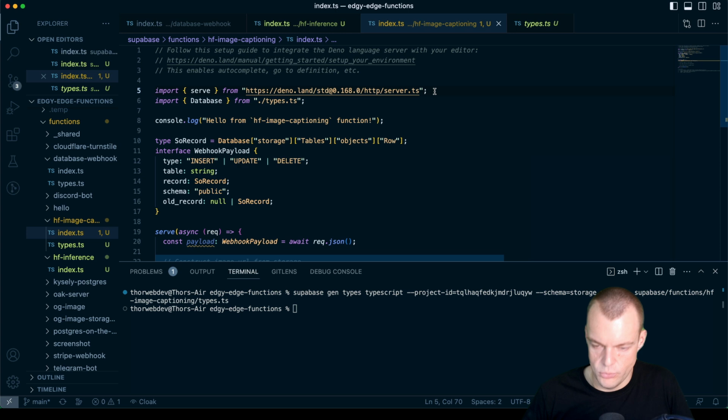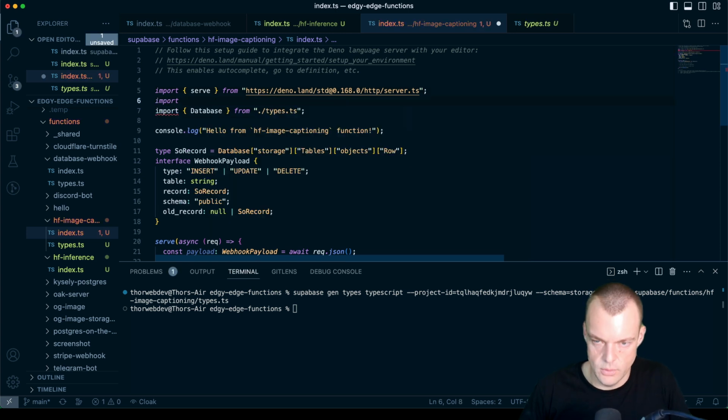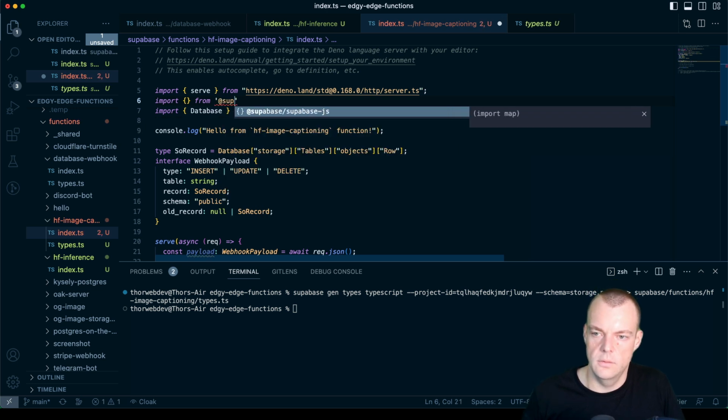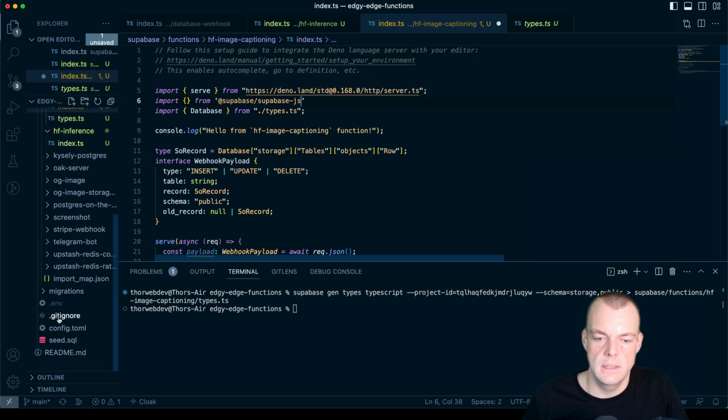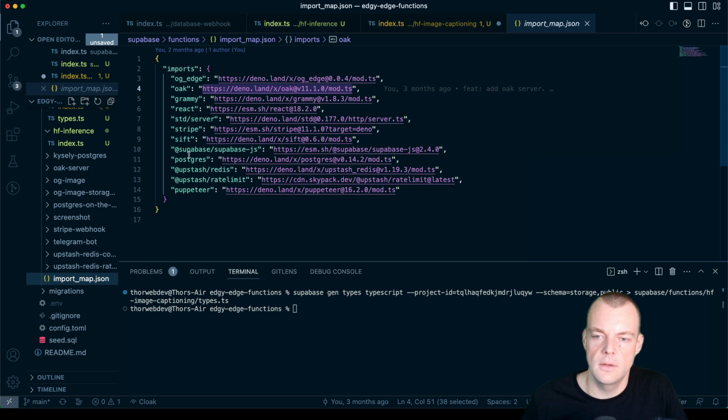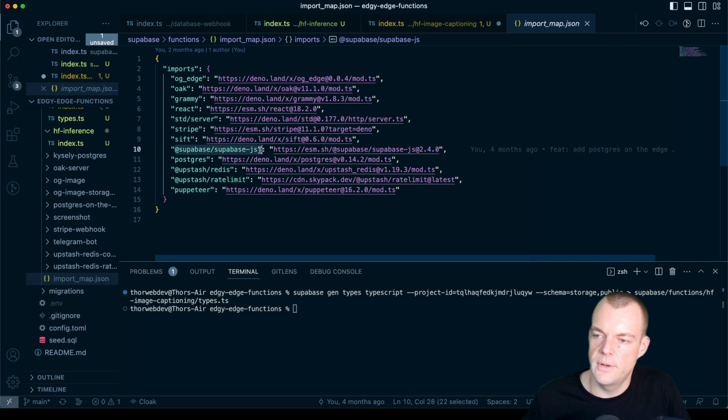We will need to import Supabase from Supabase.js. Now I have an import map here. This is where my functions, I have an import map. This is where my Supabase at Supabase.js. We have a video on import maps as well, so you can catch up on that. But yeah, so this is what is referencing the Supabase.js client.